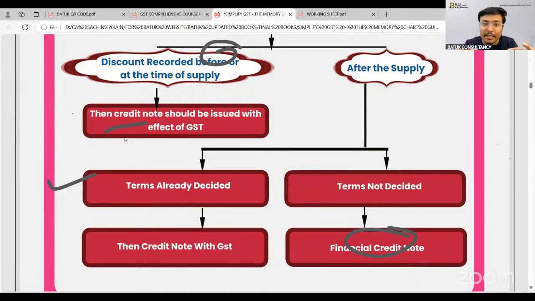Conclusively, if the discount has been recorded or the terms related to discount have been decided at the time of supply, yes, a GST related credit note can be issued. But if the terms related to discount have not been decided before supply, in such a scenario, a financial credit note should be issued, and the financial credit note is without GST effect.